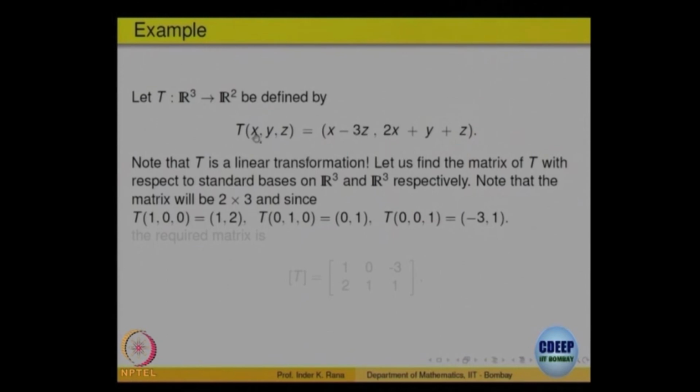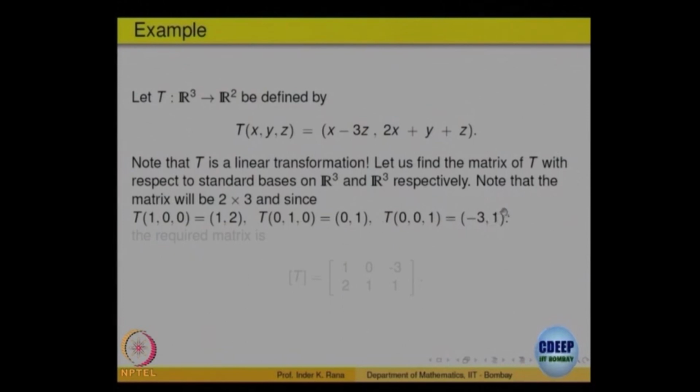So, what will be the matrix of this? The order will be 2 cross 3, right. I want to get to the columns of that matrix. So, in the domain R3, let us fix the standard basis 1 0 0, 0 1 0, 0 0 1 in the domain. 3 elements are there. For the first one, T of 1 0 0, compute according to this formula, right. According to this formula compute T of 0 1 0. So, I got these 3.